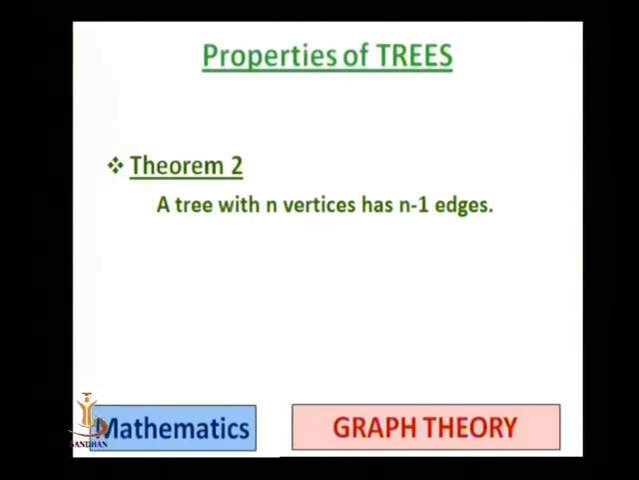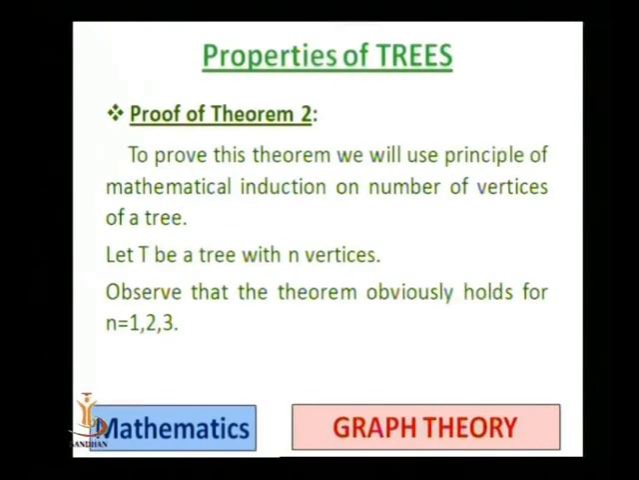We prove this result by mathematical induction. First of all, we observe for n equal to 1, 2, 3. Then we prove it for some intermediate value, meaning for some fewer values of n, and then we prove it for more than n. So to prove this result, we will use the principle of mathematical induction on the number of vertices of a tree. Let T be a tree with n vertices. If we take n equal to 1, then we have only one vertex, so there is no issue of edges.